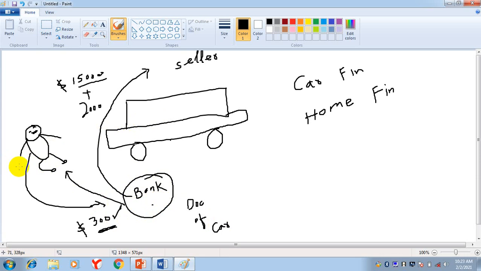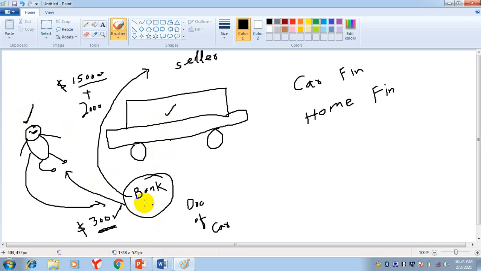So this is capital lease. Now this lease cannot be cancelled. Why? Suppose you made payment for 1 year and then you go to the bank that I want to cancel, so it is not possible. Neither the lessor nor the lessee can cancel this contract. Both parties can't cancel this contract, and at the end of the contract, ownership of this asset will also be transferred to the lessee.